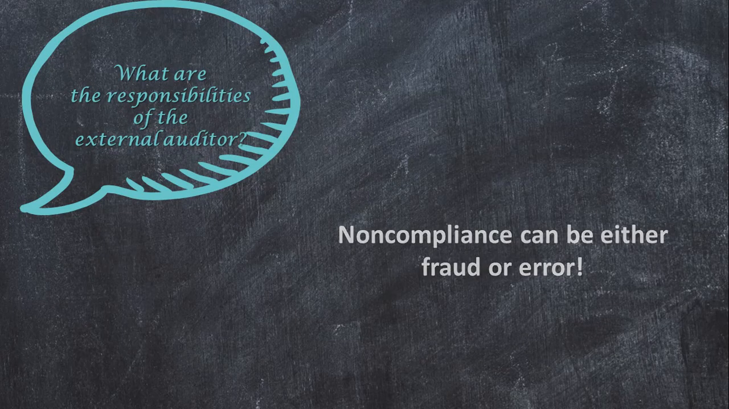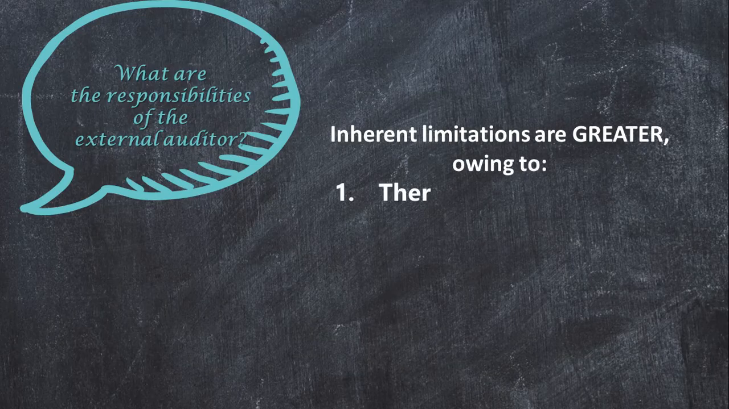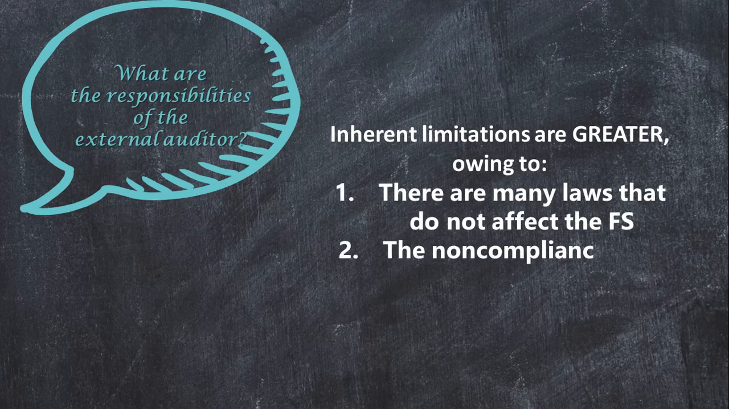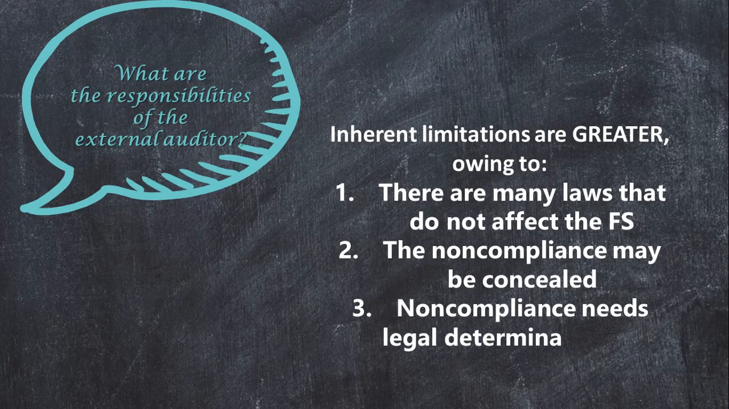Number 1. There are many laws and regulations relating principally to the operating aspects of an entity that typically do not affect financial statements. Number 2. Non-compliance may involve conduct designed to conceal it, such as in the case when it is fraud. And number 3, whether an act constitutes non-compliance is ultimately a matter for legal determination by a court of law. Obviously, the farther the non-compliance is from the items in the financial statements, the less likely the auditor would be able to recognize it as non-compliance.